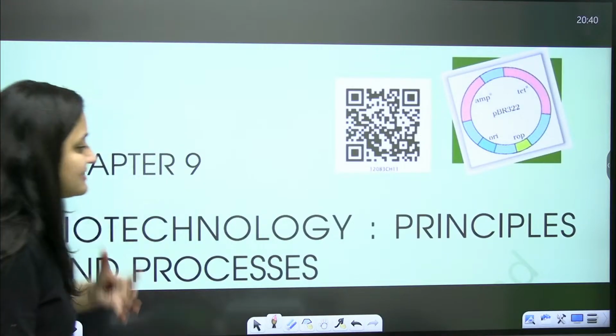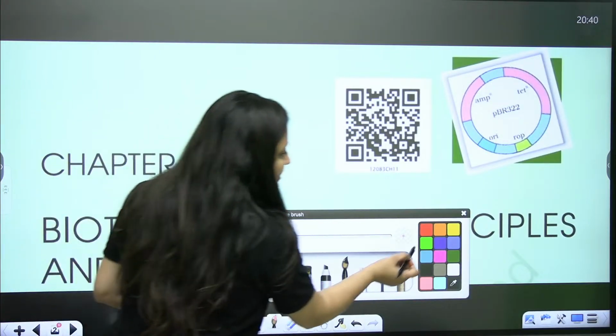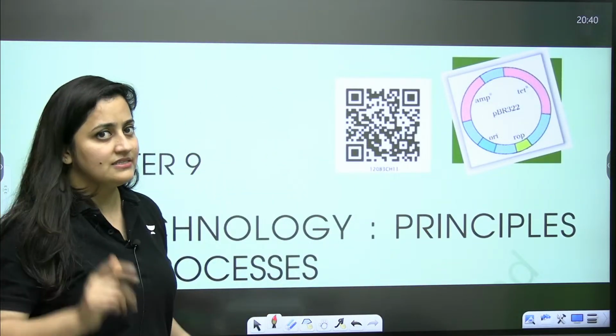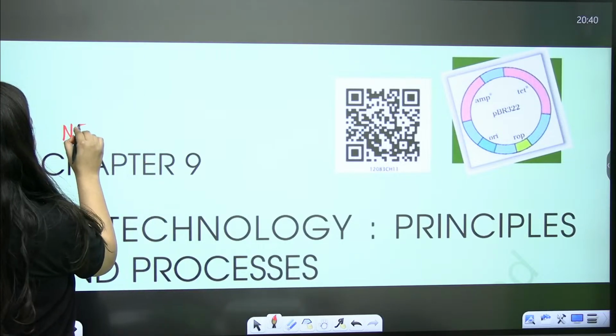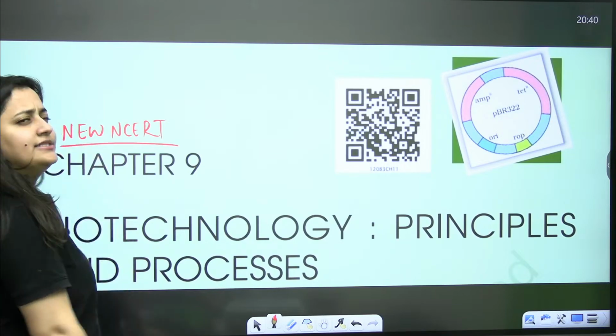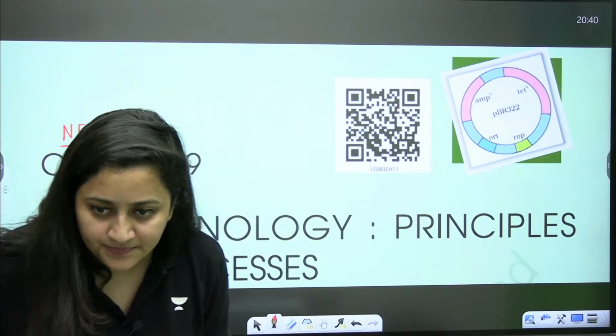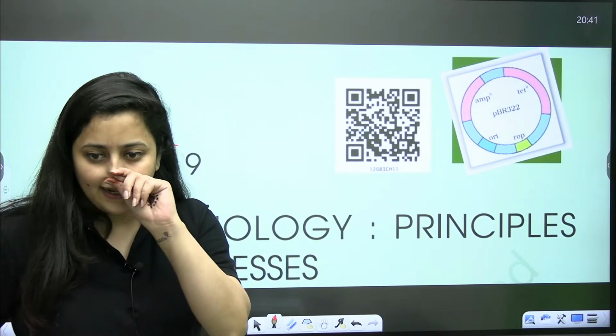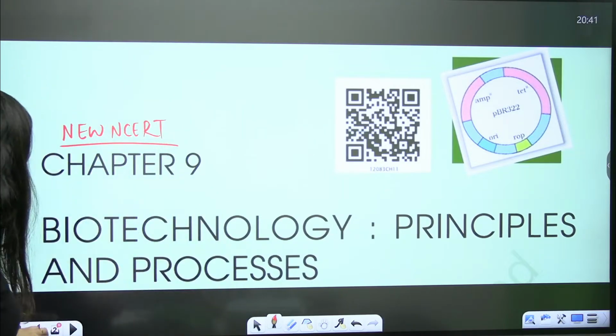So now let's start this chapter, that is biotechnology principles and processes as per your new NCERT. That's your chapter number 9, and as per your old NCERT, it's chapter number 11. So let's start this amazing chapter.